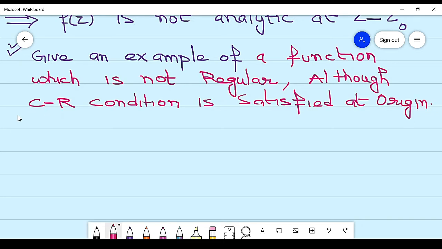So this is our question. This is a very important question expected for examination. So how can we prove that?